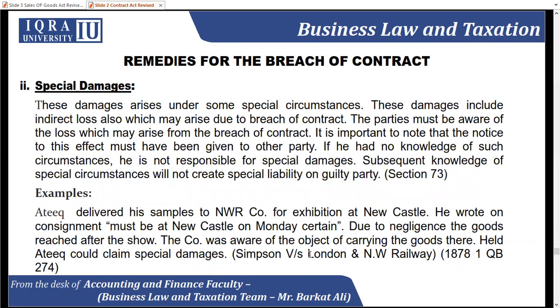Number two is special damages. Section 73 says that the damages include the indirect loss which may arise due to breach of contract. The parties must be aware of the loss which may arise from the breach of the contract. It is important to note that notice to this effect must have been given to the other party. If he had no knowledge of such circumstances, he is not responsible for damages.